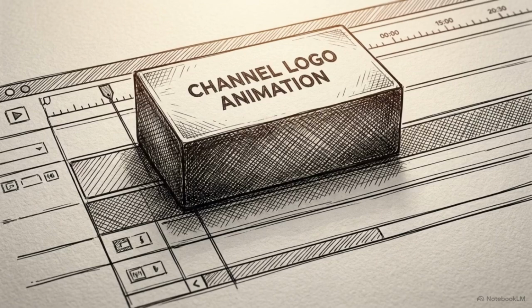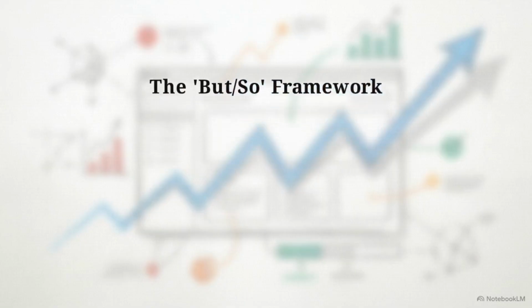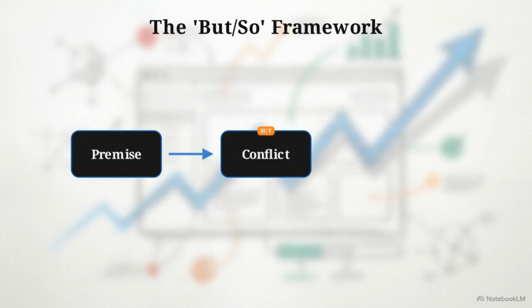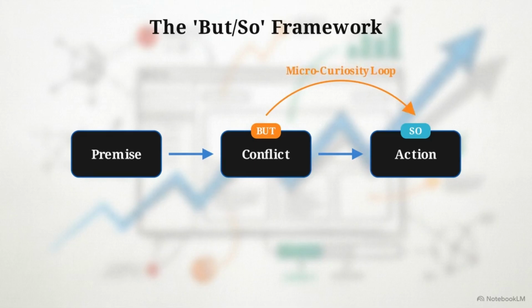Standard channel introductions, animated logos, and phrases like "welcome back" create static pauses. They delay the value promise and destroy cold audience retention. Traditional intros must be replaced by the "but so" narrative framework. This tree maps the structure. State a premise, introduce a conflict with "but," resolve it with an action using "so." As it connects, it rapidly opens and closes micro-curiosity loops.